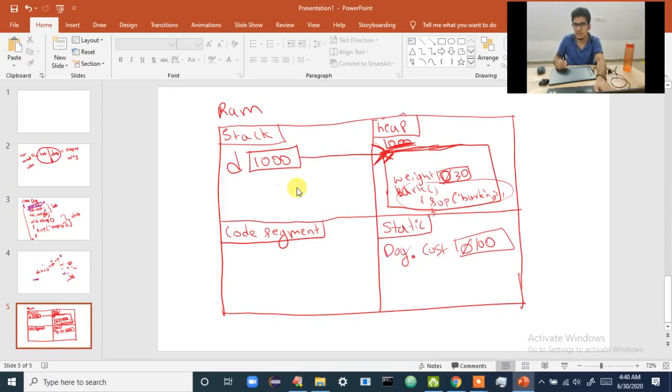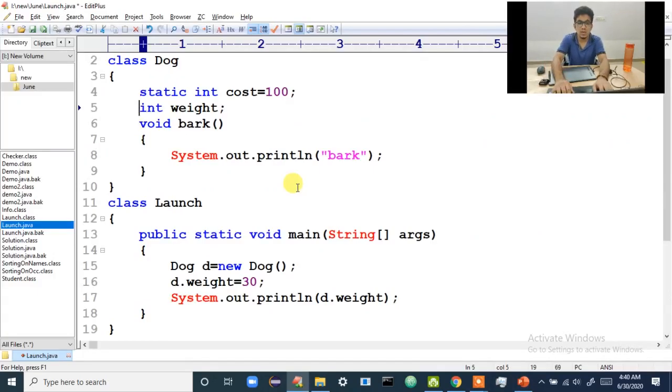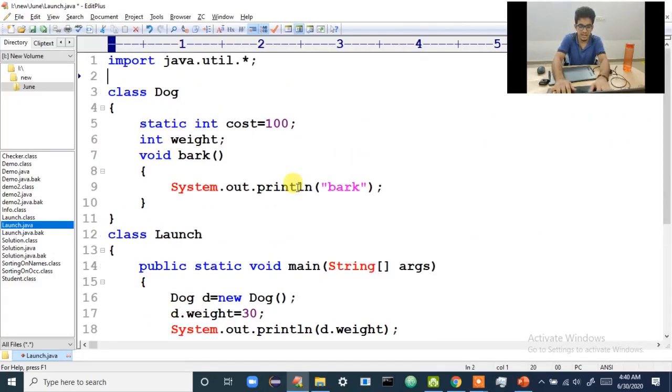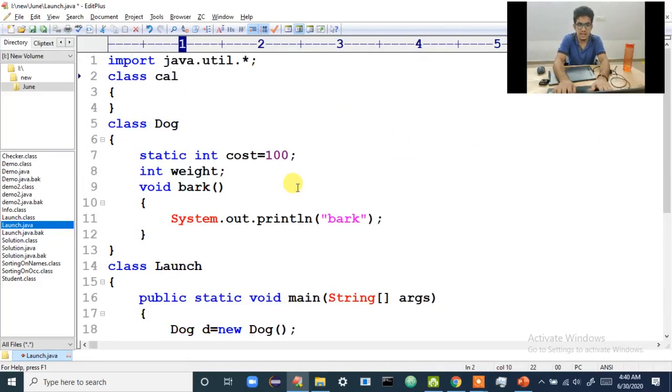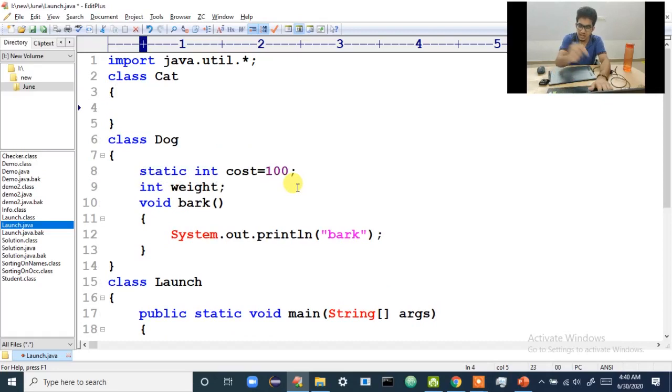Dog.cost, like this. Why? Because imagine that there is one more class, maybe I'll call it class Cat. Don't you think this class can also have a static variable? Static int color, maybe color is not int type, but let's say static int color is equal to 255. Maybe I'm trying to give some hexadecimal value, something like that. So I'm writing 255 here.